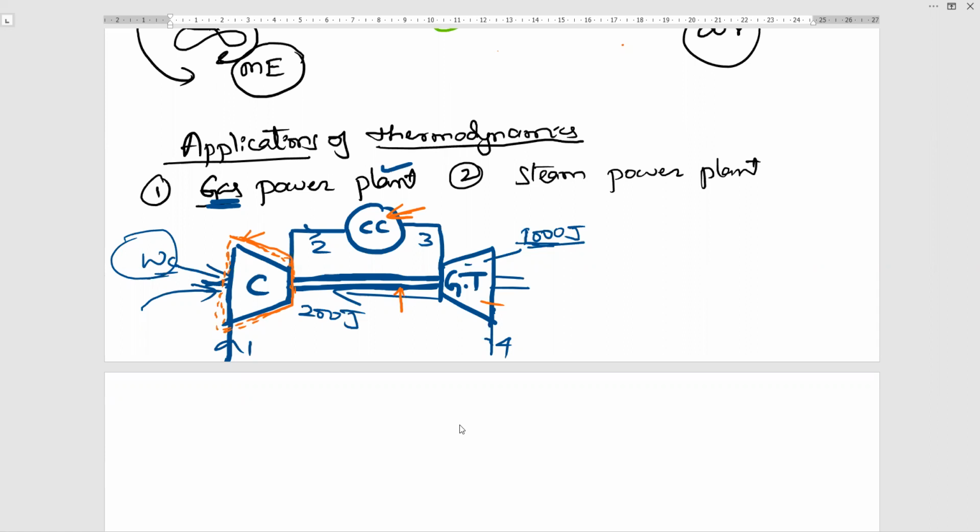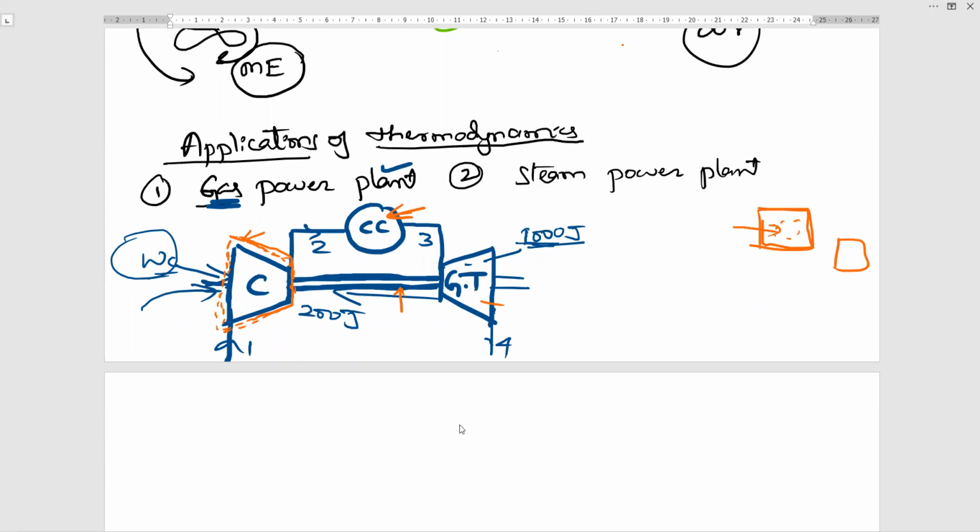Correct? Okay. For example, your home is a system for you. You are sitting in your home, so for you, your home is a system. The neighboring home is a surrounding for you. Understood? So any space or group of matter you have chosen for study or research work, that is the system, like the compressor.